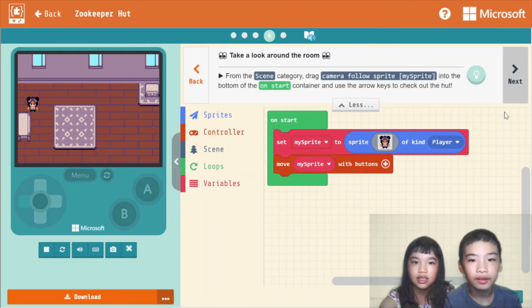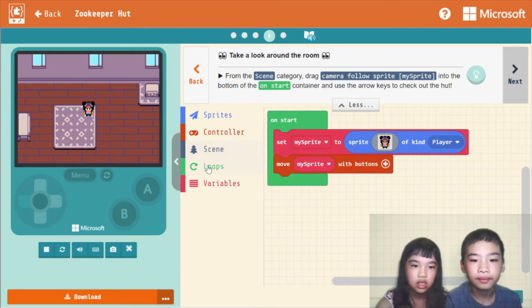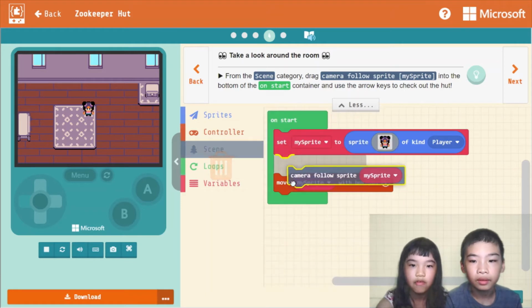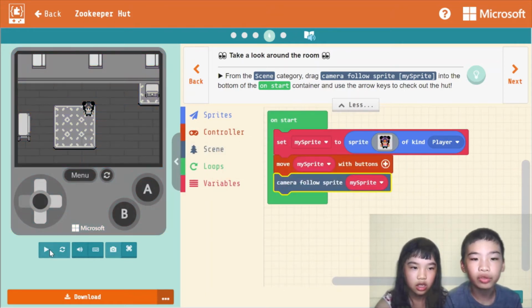Okay, next. Take a look around the room. From the Scenes category, drag Camera Follow Sprite My Sprite into the bottom of the OnStart container and use the arrow keys to check out the hunt. So, from Scenes, Camera Follow Sprite. So you can move all around the map, even the map where you can't see.